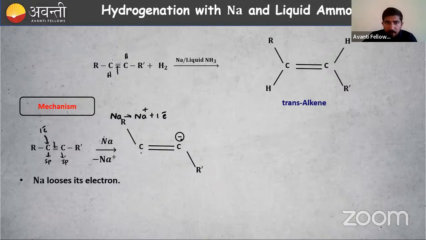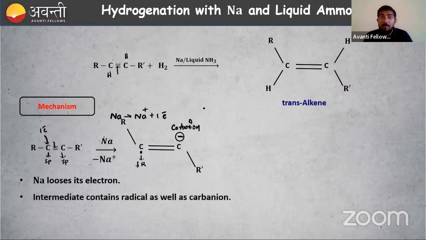Then this carbon will take the electron, so a negative charge is formed on this carbon. The other carbon has taken 1 electron from sodium, so this is a free radical. The carbon with negative charge is our carbanion. So if someone asks you which intermediates are formed here, a free radical is formed and a carbanion is also formed. So the intermediate contains a radical as well as a carbanion.